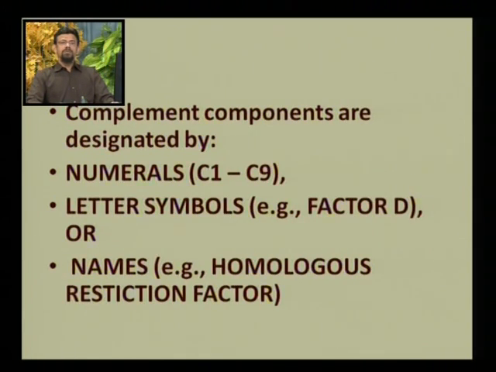Now, complement components are designated by numbers or by symbols or by names. Complement components are numbered like C1, C2 and so on till C9. They are also represented by factor D, factor B, or by names like properdin or homologous restriction factor.